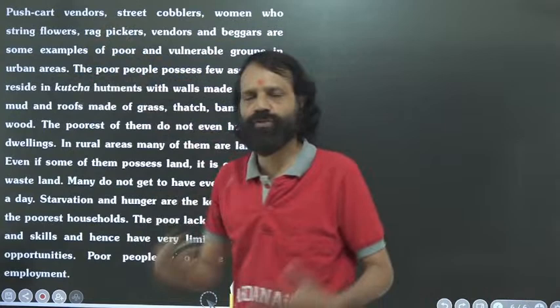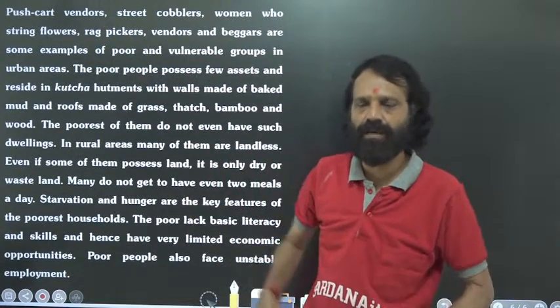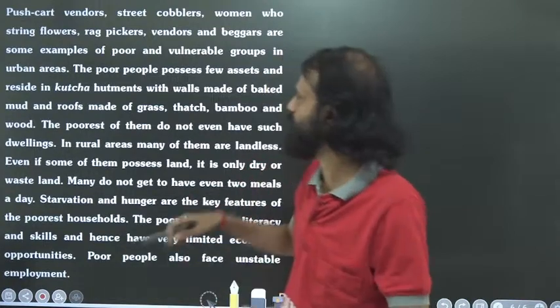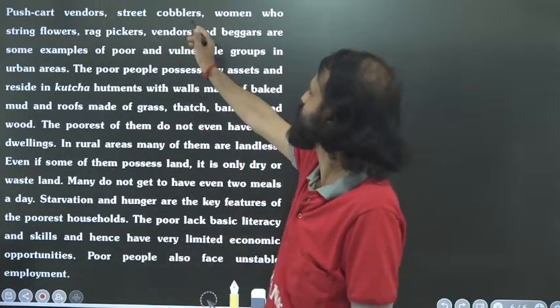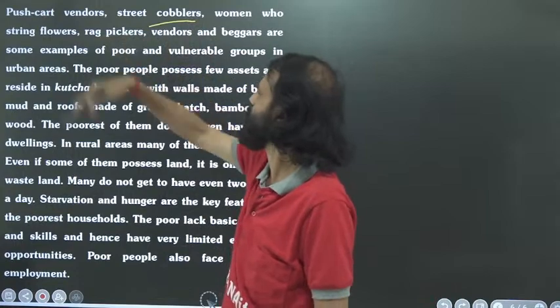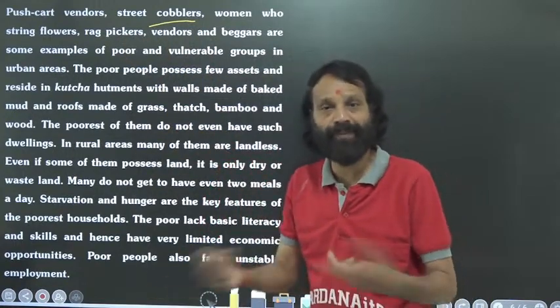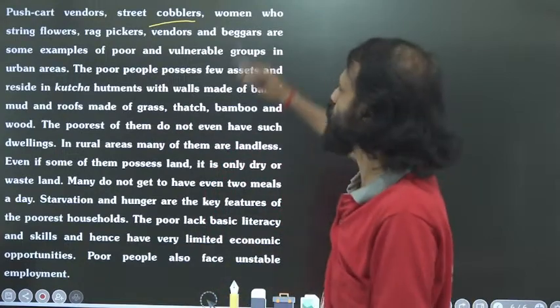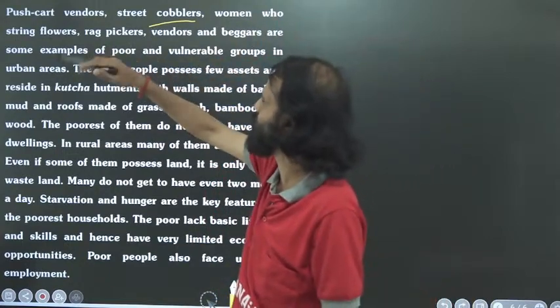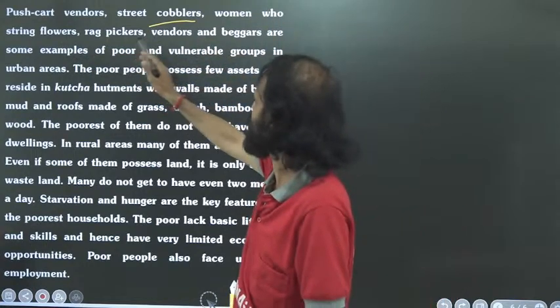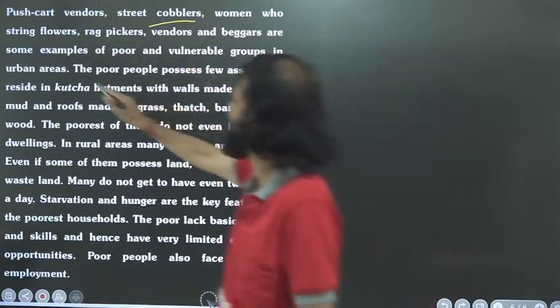Pushcart vendors, you know that some vendors sell their products by pushing a cart. They are known as pushcart vendors. Street cobblers are there. They make shoes, chappals, everything, and they repair and prepare them also. So women who string flowers, rag pickers, vendors and beggars are some examples of poor and vulnerable groups in urban areas.